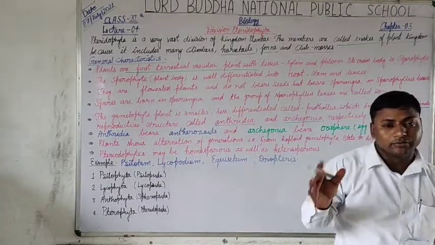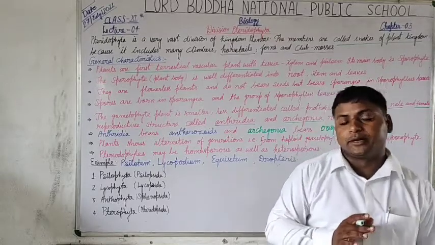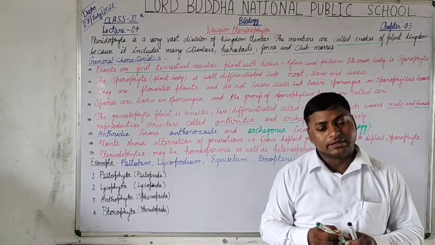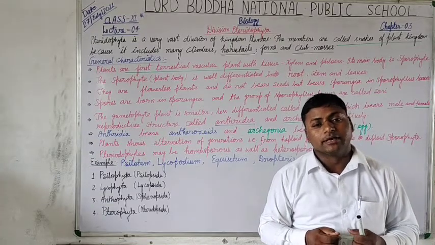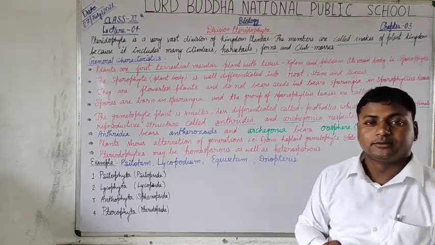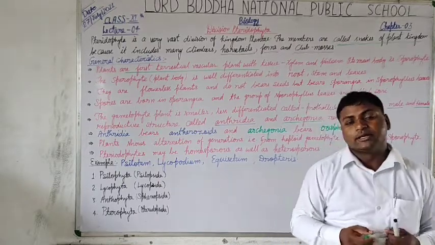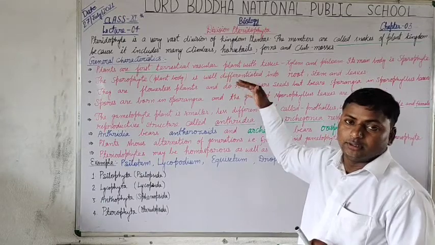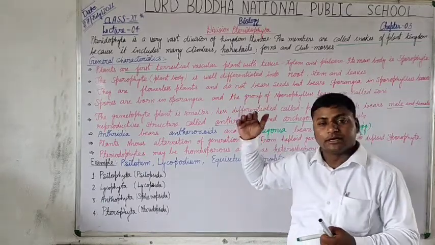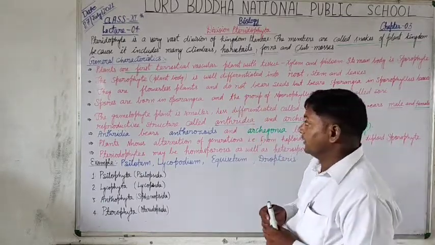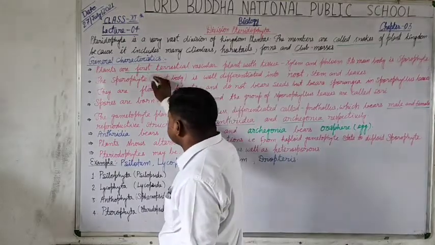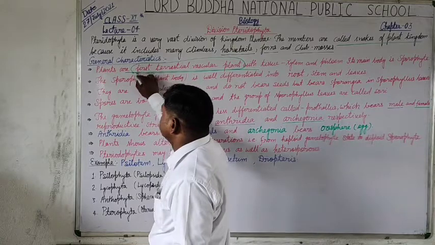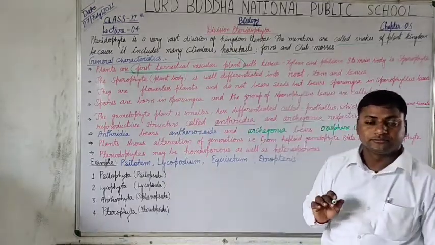It means they are the first terrestrial and vascular plants. Bryophytes are amphibians. They live in water as well as on land, but pteridophytes are only found on the soil, it means on land. That's why the term used here is first terrestrial vascular plant. Is that clear?